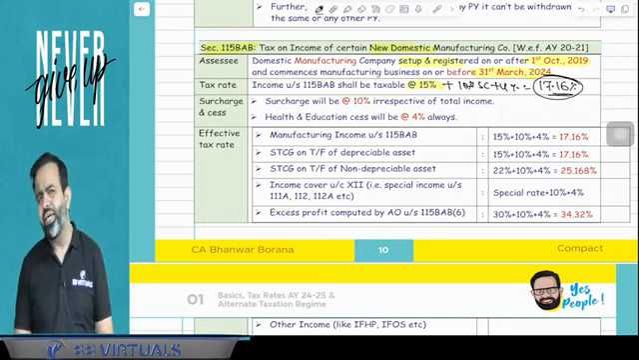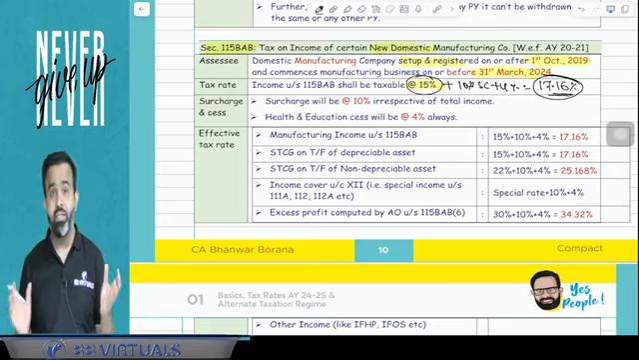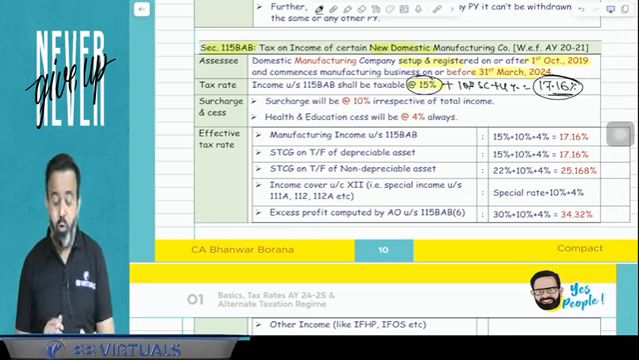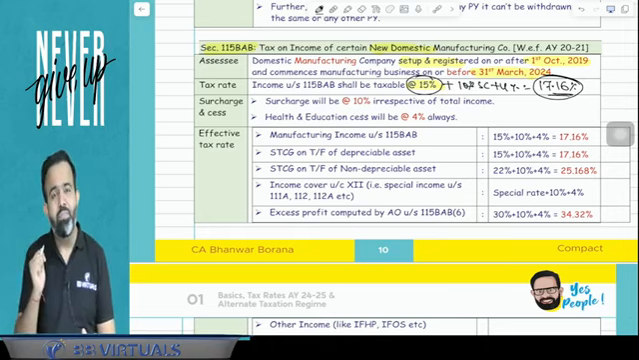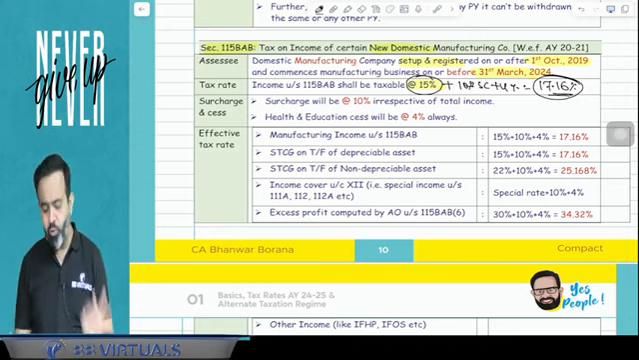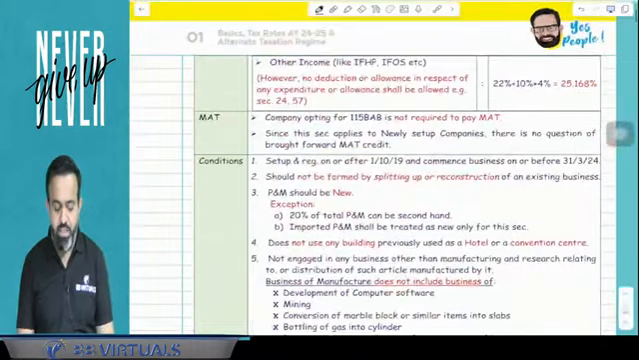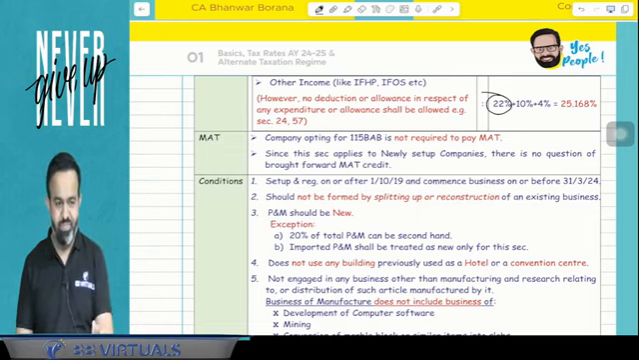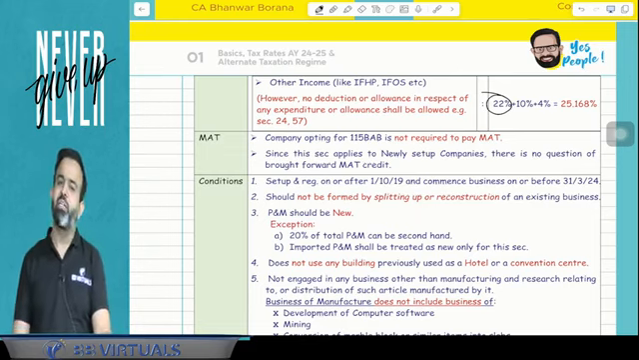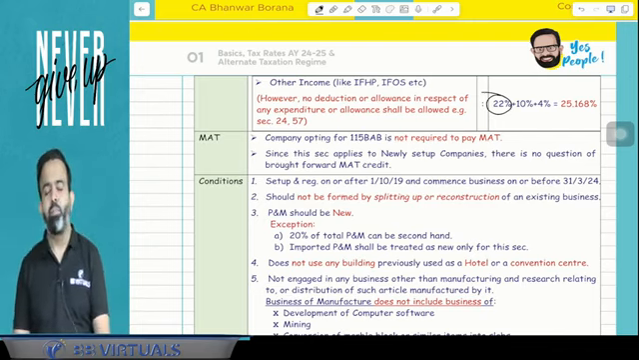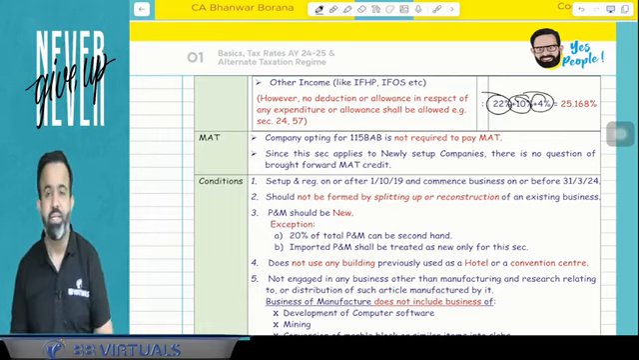Now, sir, you are saying that the tax rate is only 15%. The answer is yes. But this 15% tax rate is applicable only on income from your manufacturing business. Suppose the company has any other income, like house property income or other sources income, then the tax rate will be 22% instead of 15%, plus 10% surcharge and 4% health and education cess.